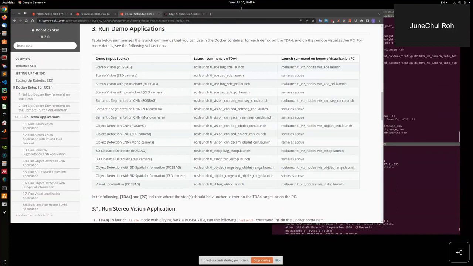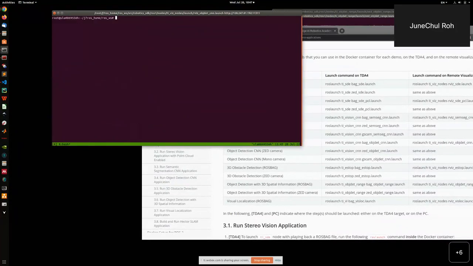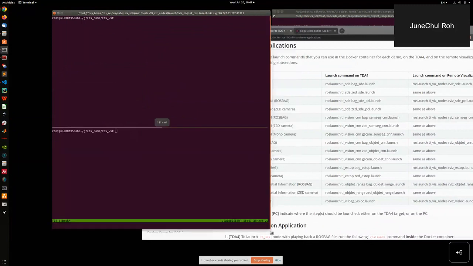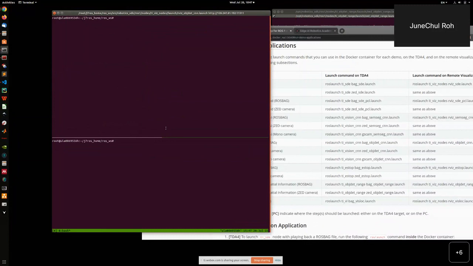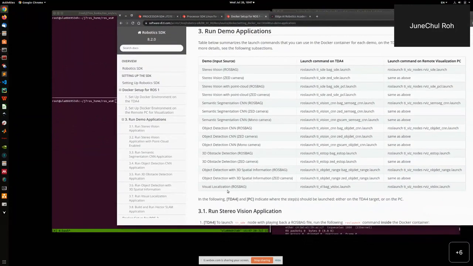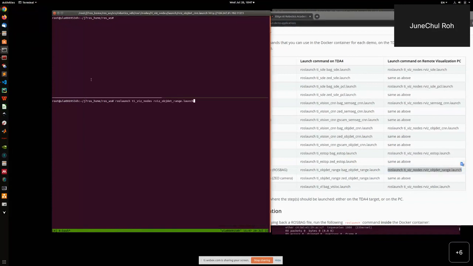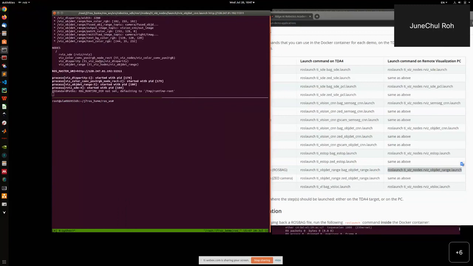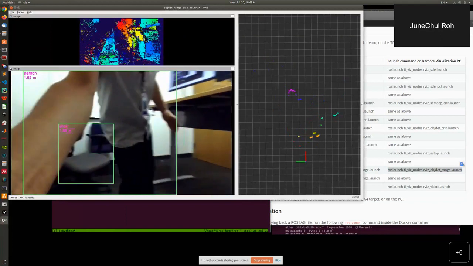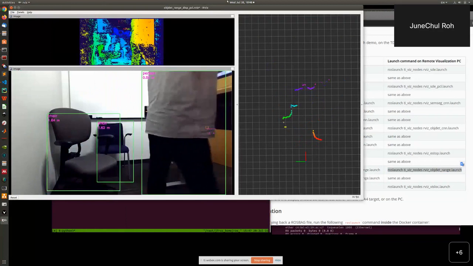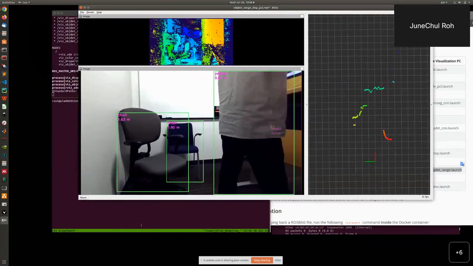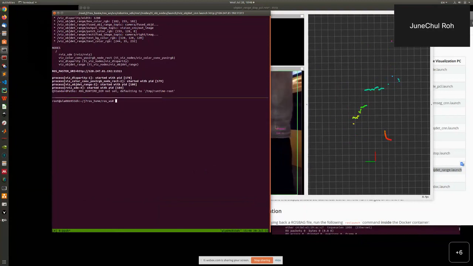And then maybe I'll split the terminal. I'll launch the visualization. Maybe I'll show the compute graph.